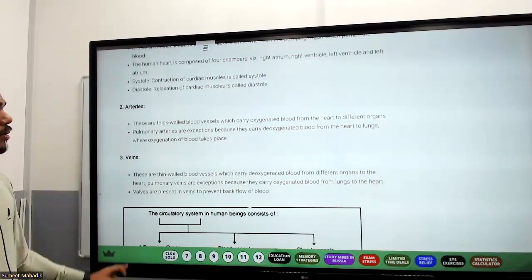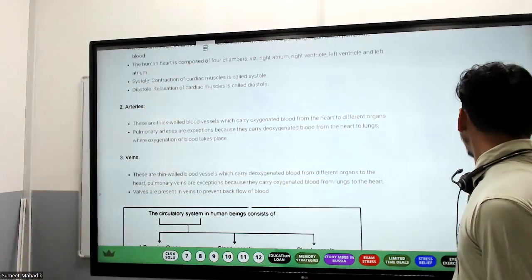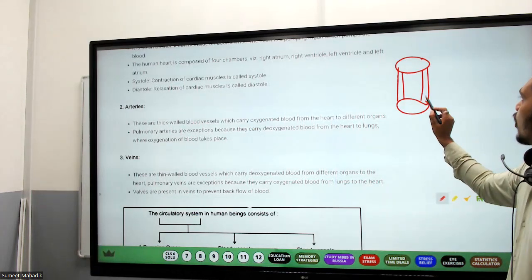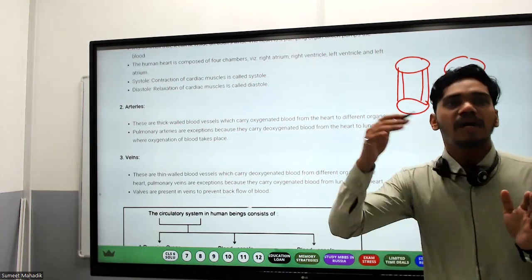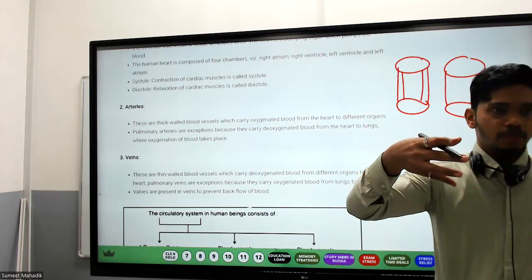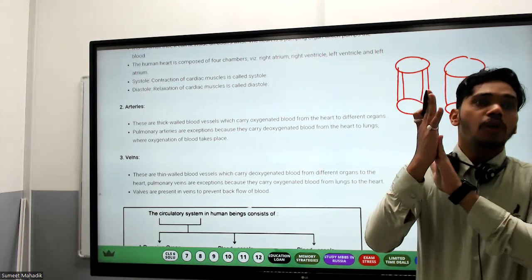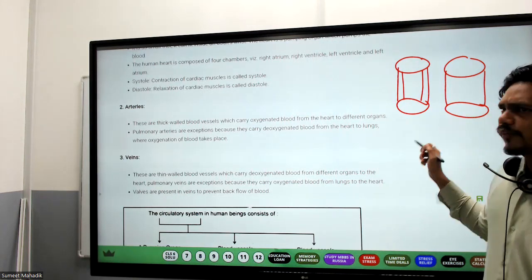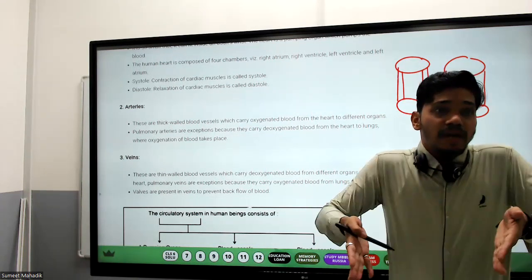Now let's talk about the arteries. The moment I say arteries, what is arteries? These are thick walled. Why do they have a thick wall? If this is the artery, it is a thick wall, and this is the vein, it is a thin wall, because arteries start from the heart. So if the heart is a pumping organ, it's going to create pressure on the artery, because ultimately the blood pressure is getting on the wall of the arteries. So the wall of the artery should be thick enough to withstand the blood pressure. But in case of veins, they collect the blood from other body parts and take it towards the heart. So they have valves.